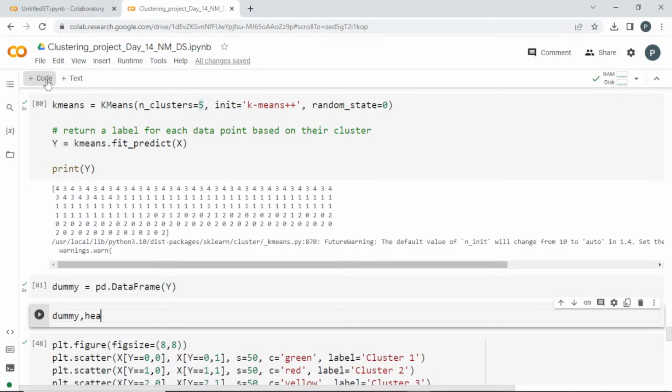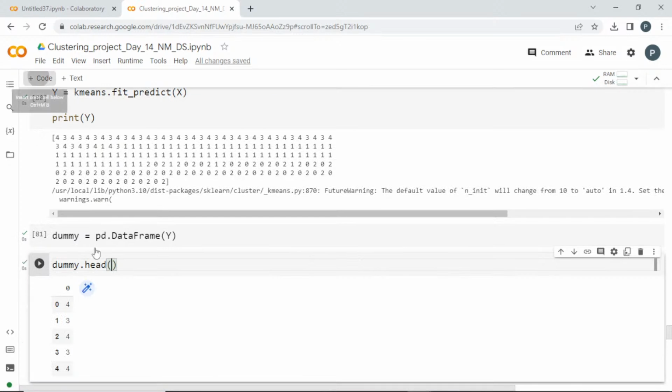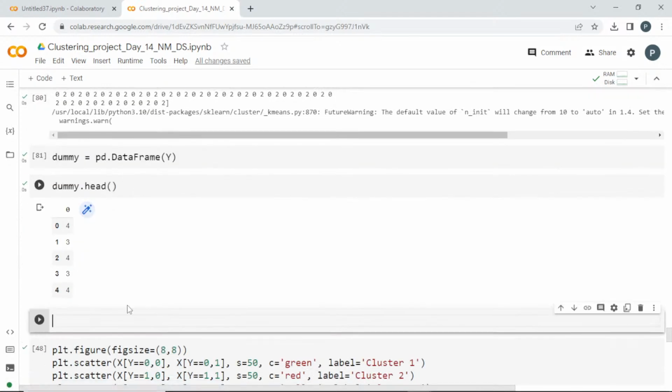Dummy dot head. Okay, I can go and get dummy in that 0, right? Dot value underscore counts.